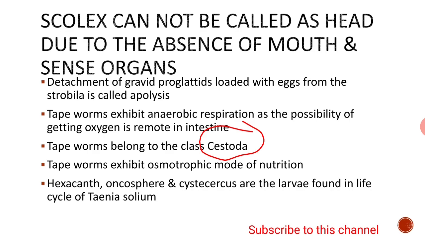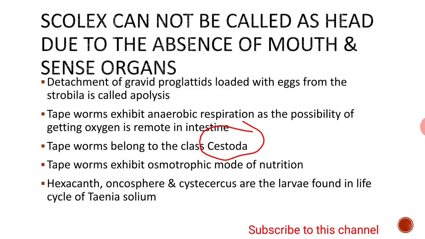Tapeworms exhibit osmotropic mode of nutrition. If the food is absorbed through the general body surface like a blotting paper, it is called osmotropic mode of nutrition. Because the tapeworm is living inside the intestine where the food is already digested, it simply absorbs the digested food material through the body surface. Thus, tapeworms are either saprozoic or osmotropic in nature.